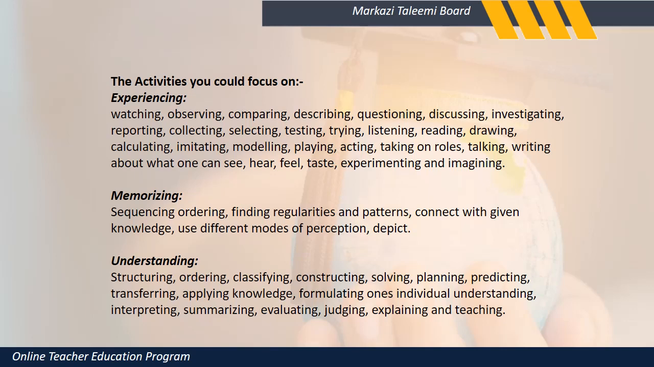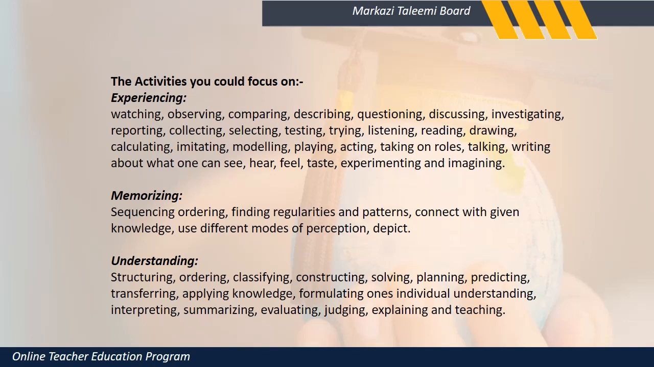Memorizing, sequencing, order. Okay, this is order. After 2 plus 2 becomes 4, then 2 plus 2 plus 2 becomes 6. Sequencing comes. The patterns come. This is a pattern, like after small numbers I have big numbers. I have odd numbers, even numbers. I have prime numbers. This is how it is. Connect with the given knowledge.